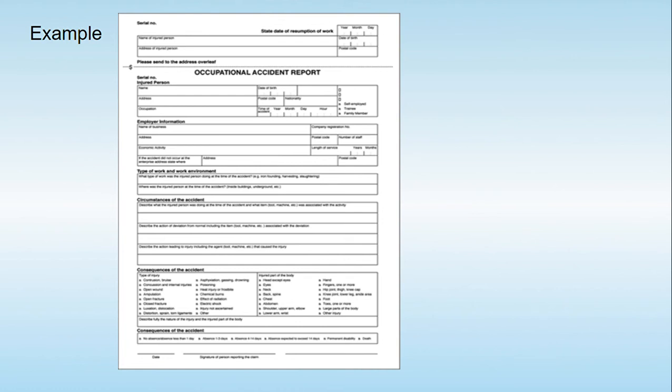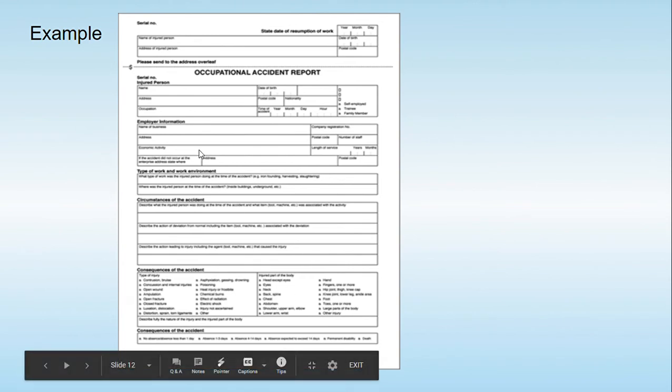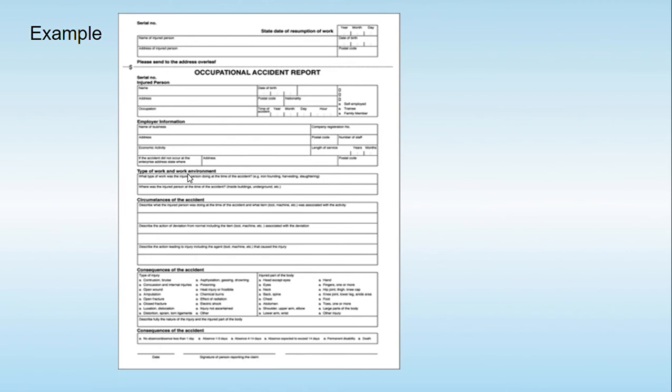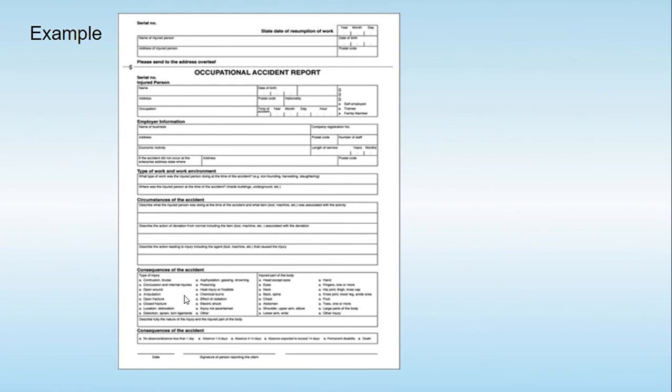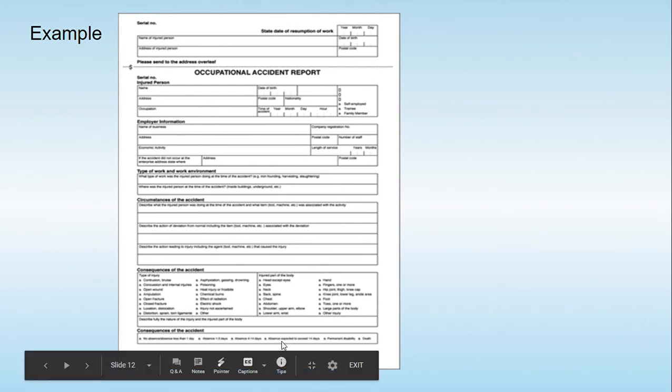Now on this particular slide, an example of an occupational accident reporting form is given, in which everything has been defined. That means the details of the injured person, the employee information, the type of work and work environment, and the circumstances under which the accident took place, with all the details. After that, the consequences of the accident are also defined very well.